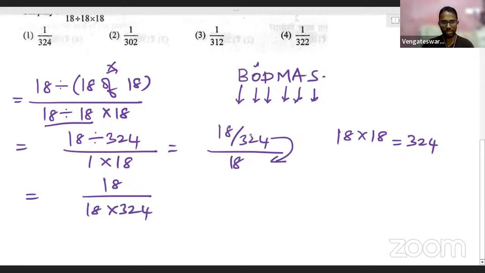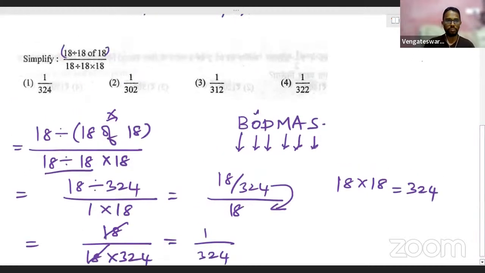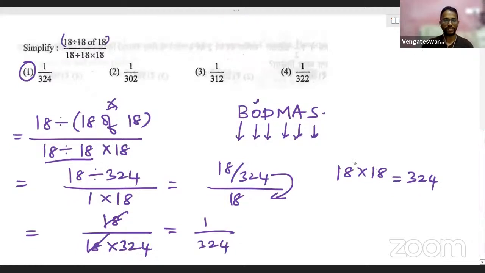I hope you understand this. So 18 divided by this 324, I'm just pushing it down. So this becomes 18 by 18 into 324. Now this can be very easily solved like 1 by 324, because this 18 and 18 will go off. You will be simply left with 1 by 324. Option 1, 1 by 324 is the answer for this first question. Getting this? Yes.